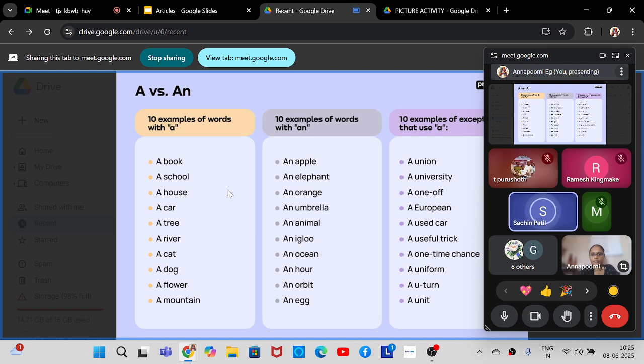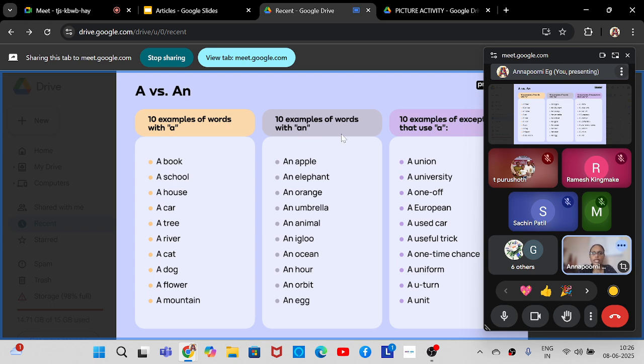A book, a school, a house, a car, a tree, a river, a cat, a dog, a flower, and a mountain. Thank you. All the words are beginning with a consonant letter as well as a consonant sound. So you are using A. Letter is also consonant, sound is also consonant.